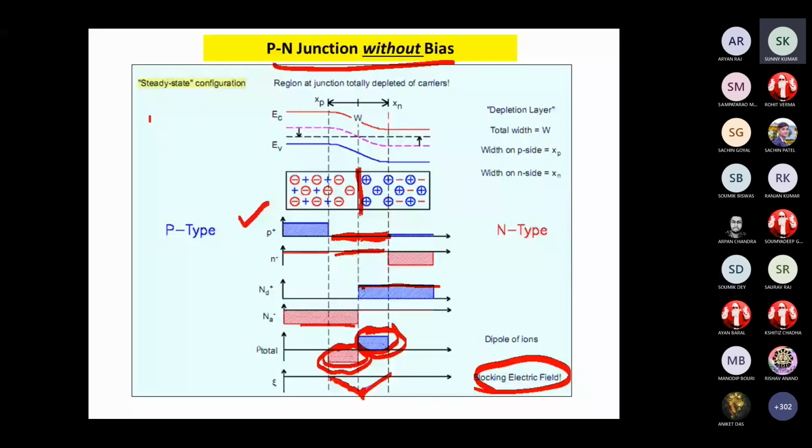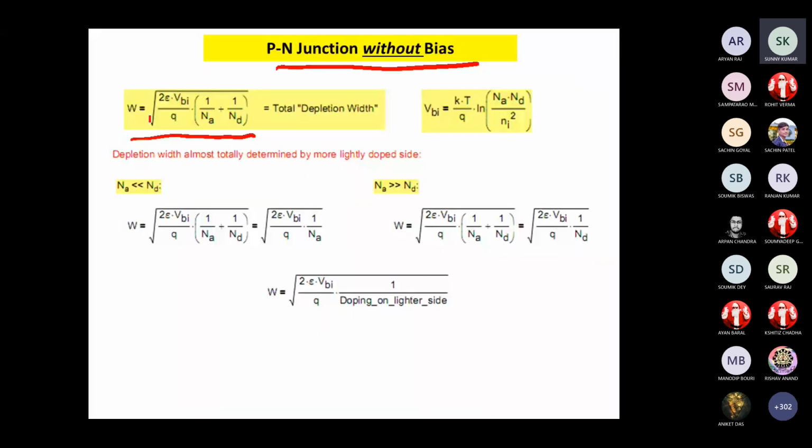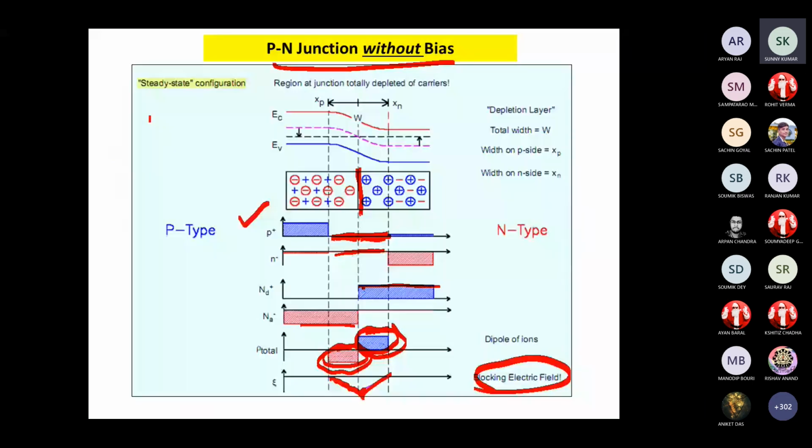Sir, why do the holes not diffuse towards the right side? Because they are movable, some holes from the middle will diffuse. But a barrier potential is created, so the carriers are not moving. The barrier potential has been developed, that is why further movement of carriers is not possible. For that, we need to apply a bias. As I am telling, this is without bias. To cross over the barrier, we need to apply some bias externally. That I will come to.